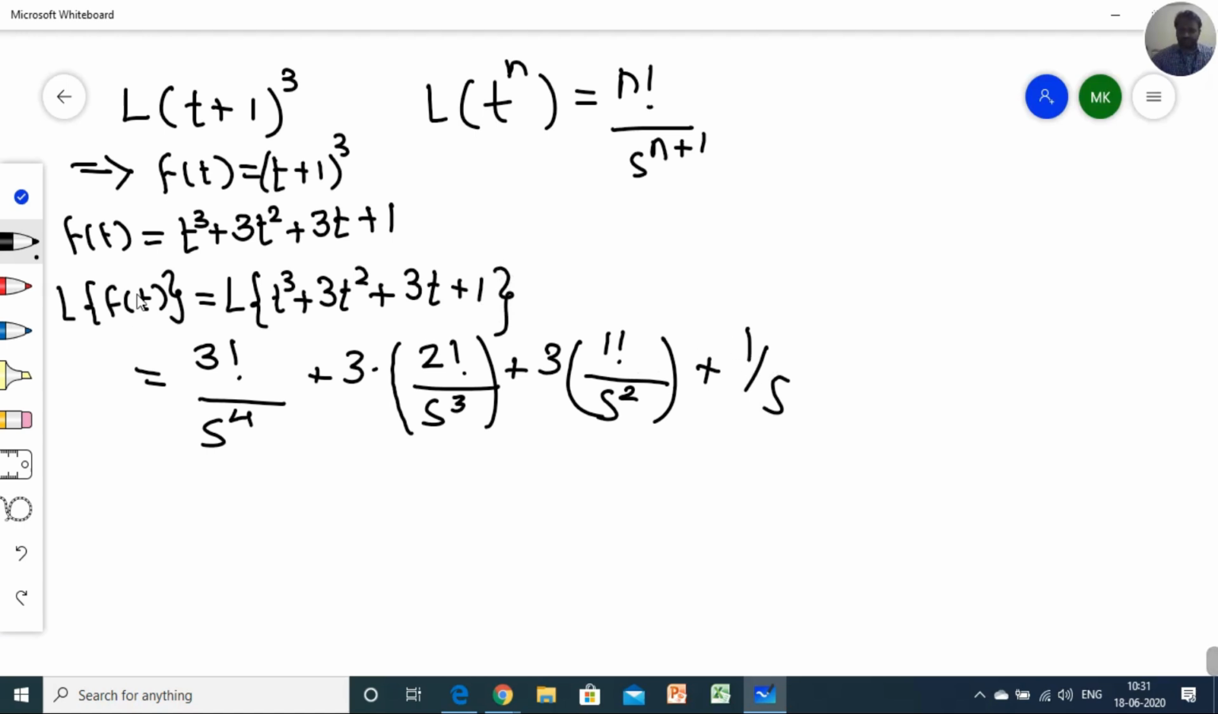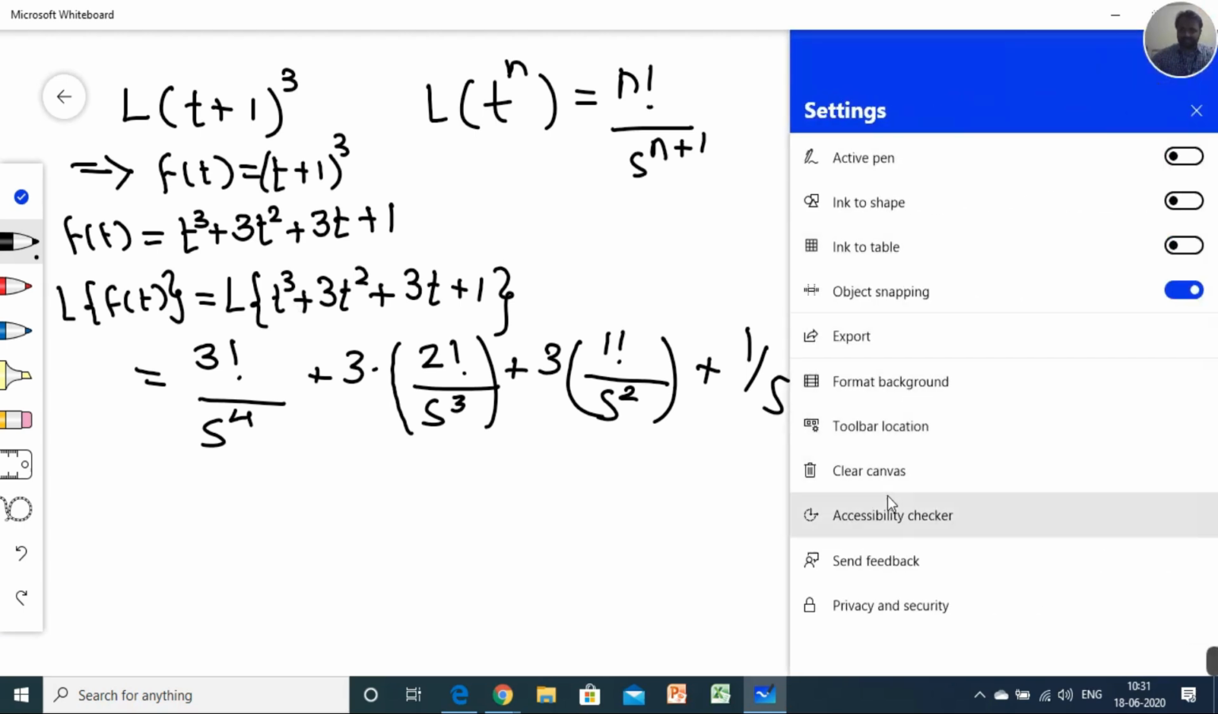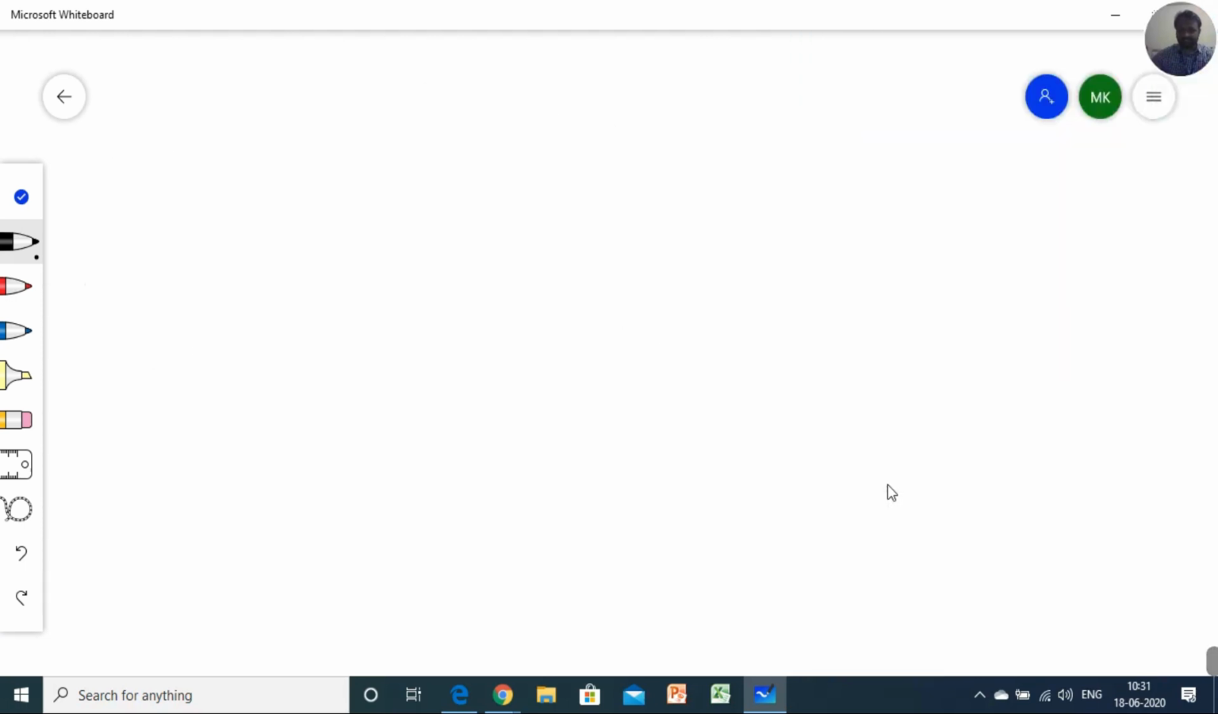Now we have to move on to the next example. I'm just going to take a few more examples, so your understanding of the Laplace transform will be better. All this belongs to question number 1 only. Now next I'm going to take the second example.